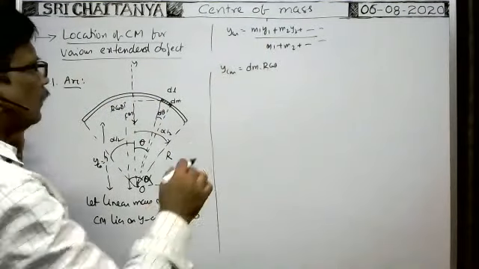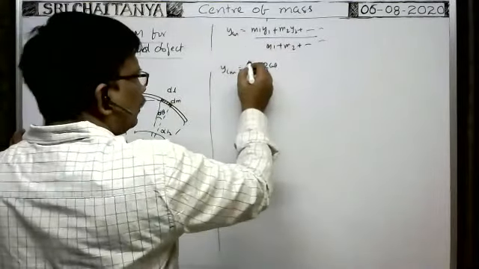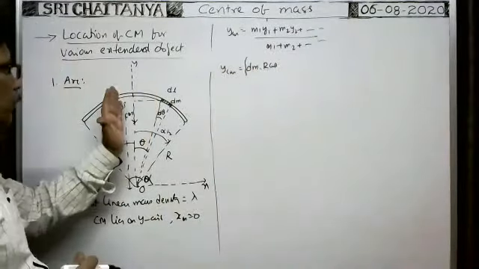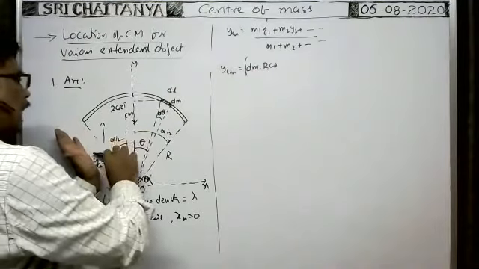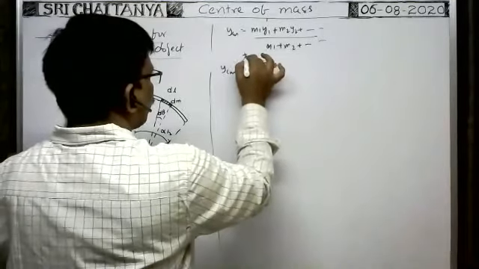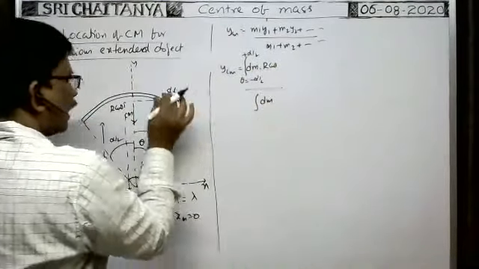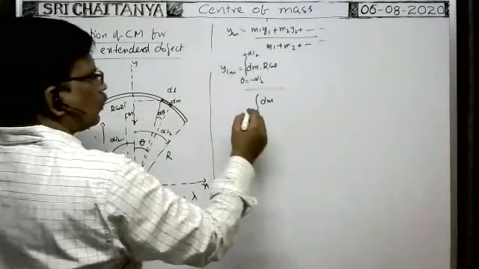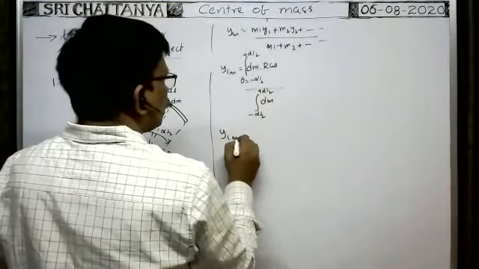Okay. So for an infinite number of elements we imagine, we find such terms and add them. For one element you find it like this and you do integration between the limits. This type of element can be imagined from this end to this end, that is about this y-axis. What is the angle made here? Minus alpha by 2 to plus alpha by 2. So theta goes from minus alpha by 2 to plus alpha by 2, integrated, divided by the total mass. dm is the mass of one element. The total mass means from this end to this end, whatever the number of elements, their total mass. So we have to integrate between the limits minus alpha by 2 to plus alpha by 2. So YCM is equal to the integral.